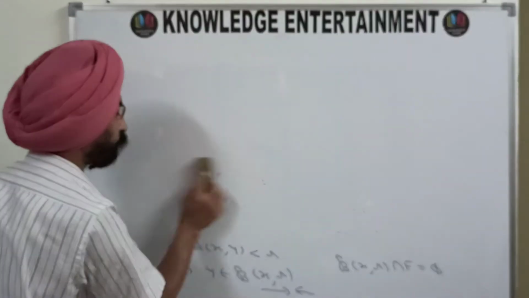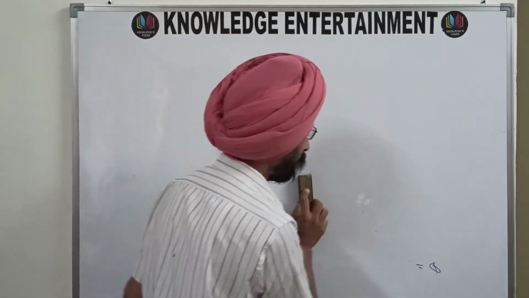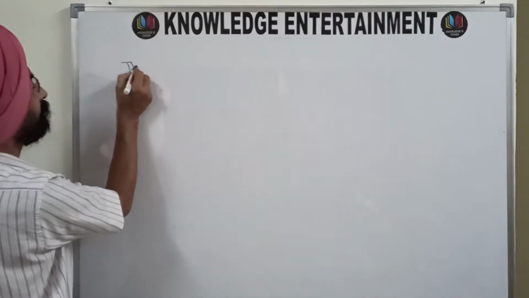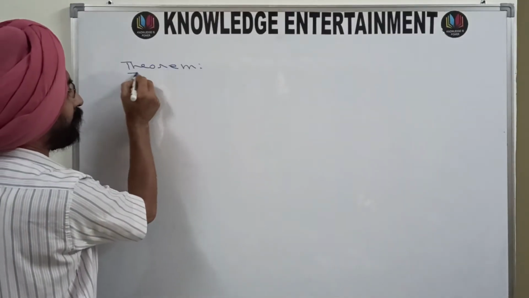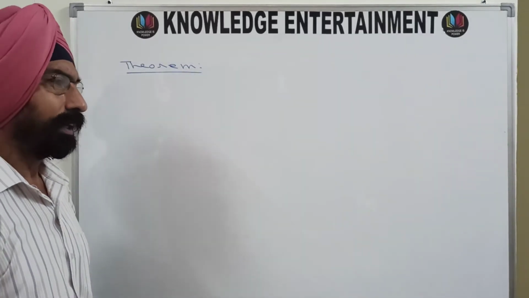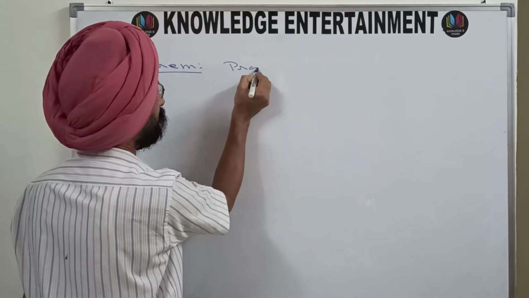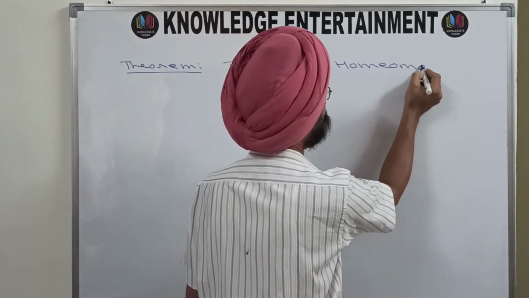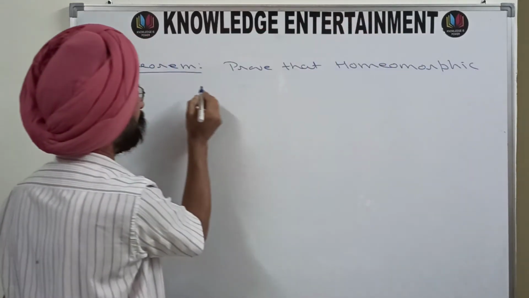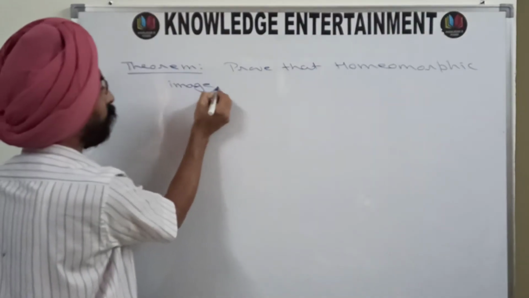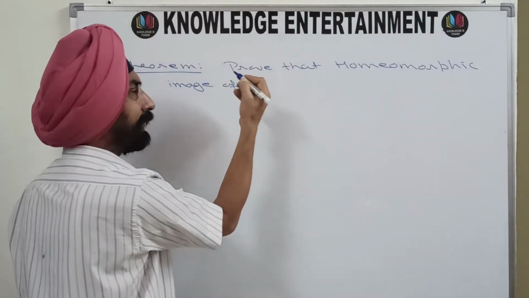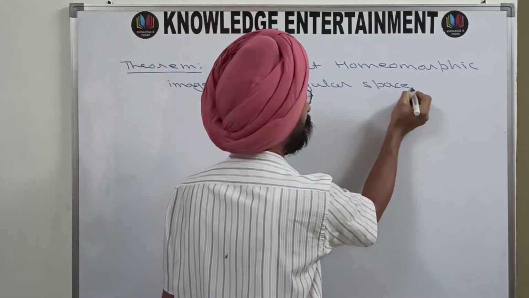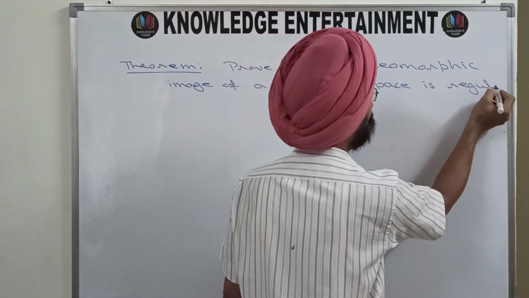So there are more and more theorems on regular spaces, and I'll take one or two more theorems today. Let us have another theorem on regularity of topological spaces. Prove that the homeomorphic image of a regular space is regular.